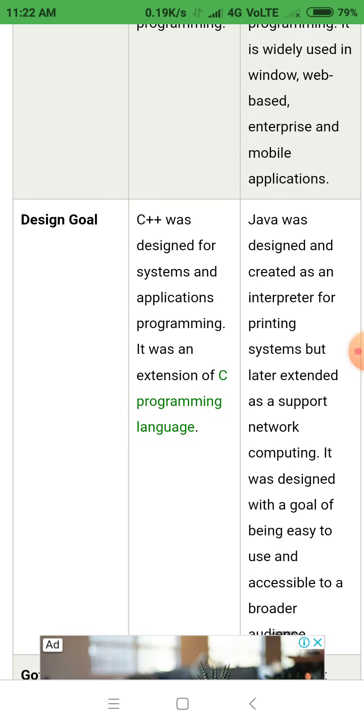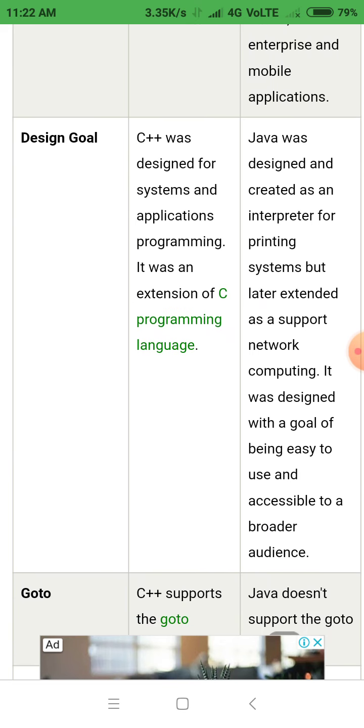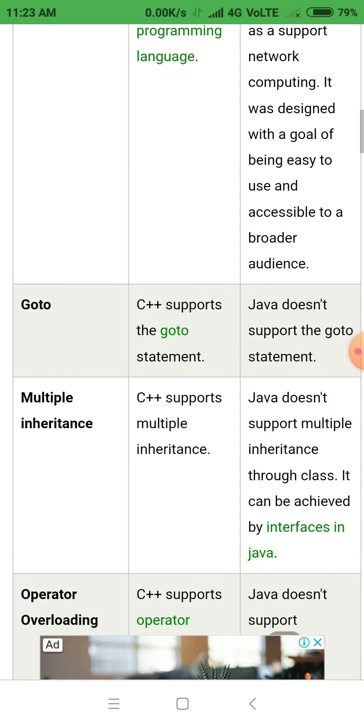Then the third difference is related to design goal. C++ was designed for systems and applications programming. It was an extension of the C programming language. Java was designed and created as an interpreter for printing systems but later extended to support network computing. It was designed with the goal of being easy to use and accessible to a broader audience.